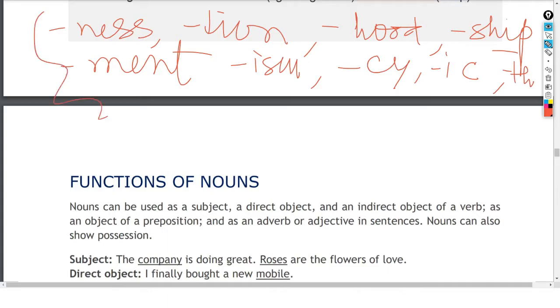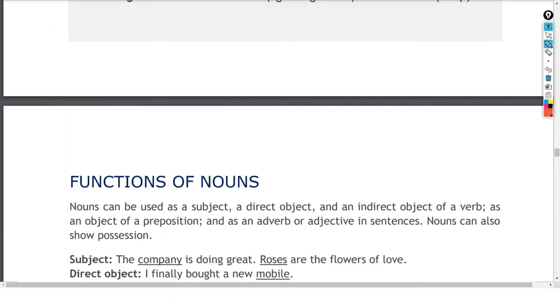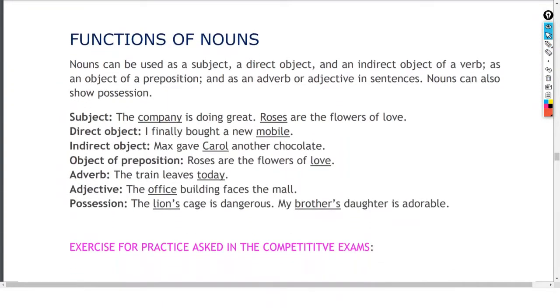So we form the noun from the adjective. Therefore, we have to remember all this so that we have the best concept. We can form the word easily, and we can enrich our vocabulary. We can write the sentences beautifully. So now let us see some of the functions of the noun, and after discussing this function, we'll be directly going to the exercise. We will practice the exercise, and then our lesson will be over.